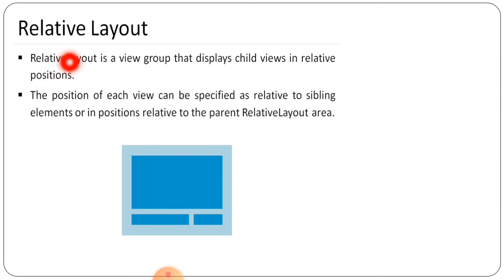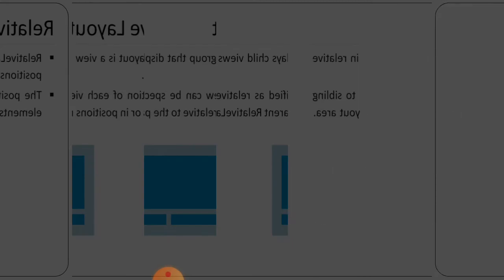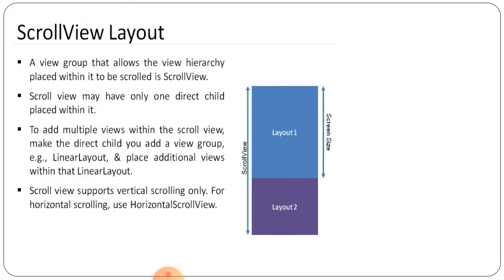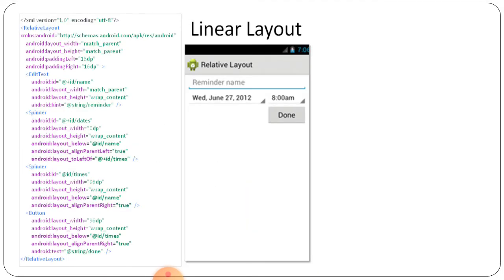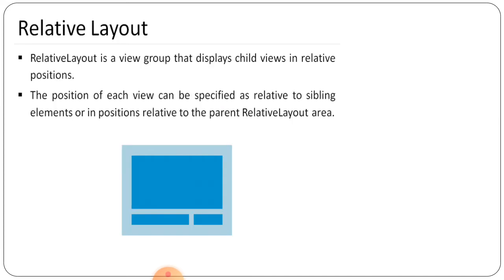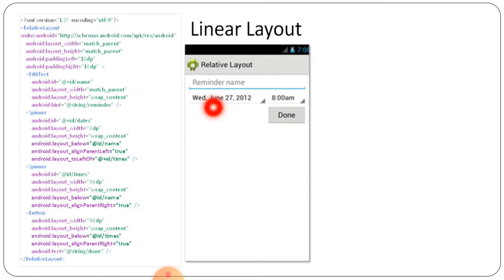Now the relative layout, that is a view group that displays the child views in relative positions, we can say. तो यहाँ पे ही दिया हुआ है, ये ऊपर का साइड स्क्रीन है, यहाँ पे नीचे की साइड दो पार्ट अलग अलग दिए हुए. So the position of each view can be specified as relative to sibling elements or in a position relative to the parent, relative area layout area, we can say. So this type of view that is given here, ये जो व्यू देखा हमने, so this is a relative layout. तो इसमें एग्जांपल भी यहाँ पे दिया हुआ है, यहाँ पे देख सकते हैं हम लोग.